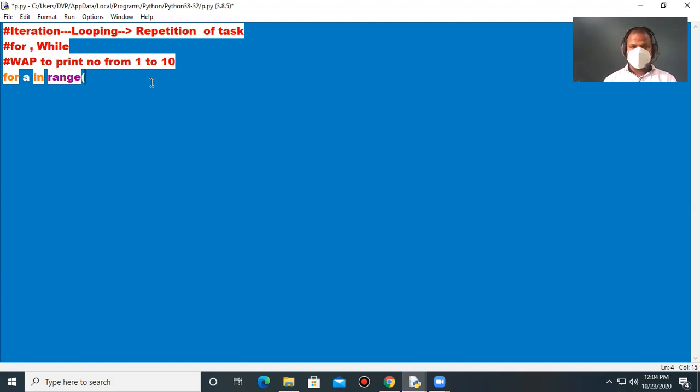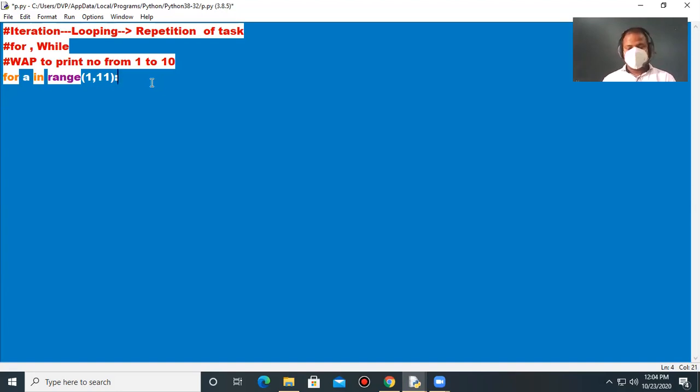The range function has two parameters. The first one is the lower limit. Suppose we have to start with 1, so we put the lower limit 1, comma, upper limit minus 1. It means we have to print up to 10, so we take the upper limit 11. Then a colon sign. We will go through for and while in detail in a coming section.